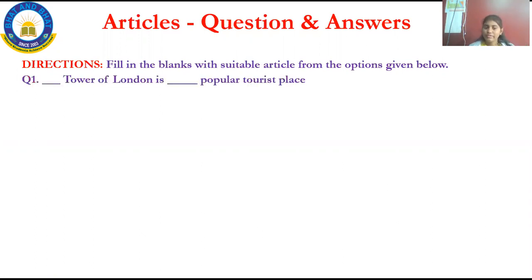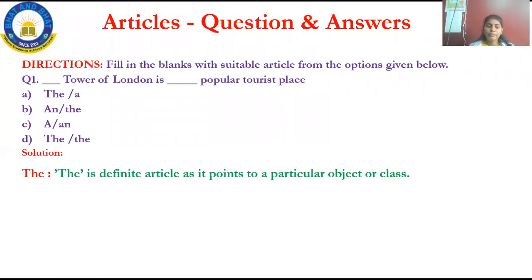Now the first question is, dash Tower of London is dash popular tourist place. Here you have to fill two blanks because this is the article chapter. There may be one blank or more, not an issue, but you have to fill it. The options are: a and the, an and the, the and a, a and the. See what I should fill now.